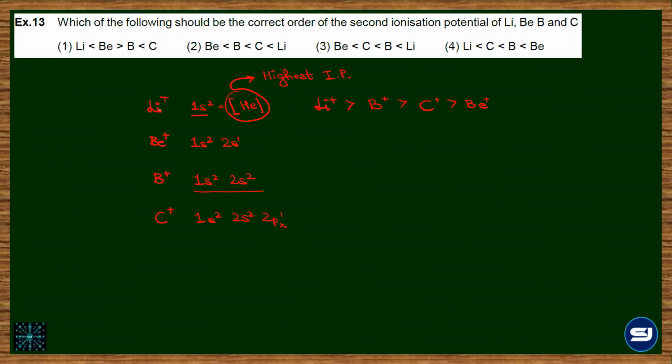Because after the comparison of Li plus and B plus, it is a regular comparison between B and carbon. And regular means, along the period, what happens to the IP? Increases. So B is less than C, or C is greater than B. Okay, sir. Lithium, boron, carbon, beryllium, option 3.